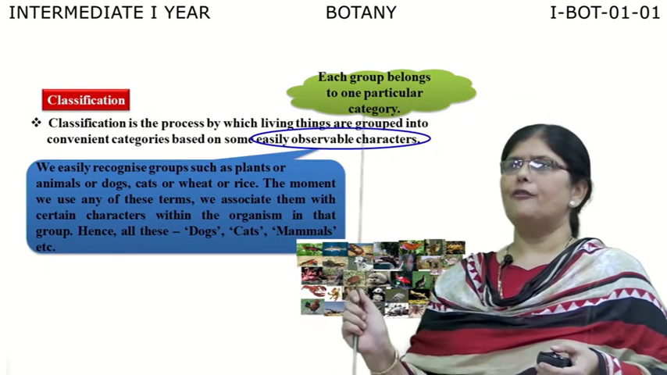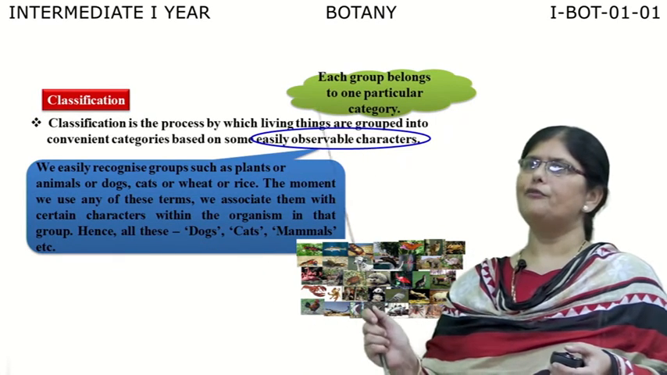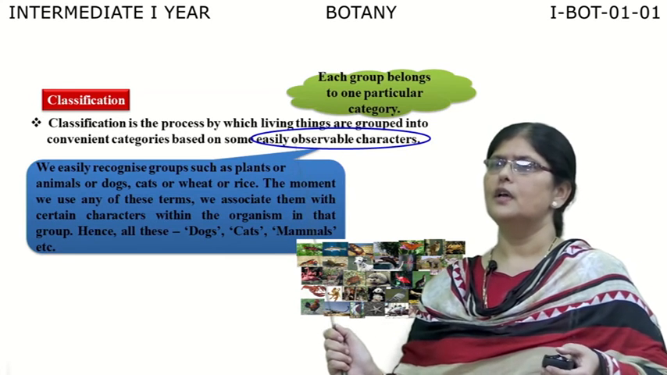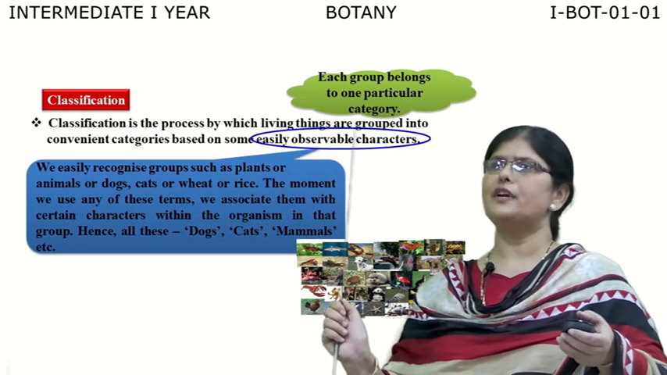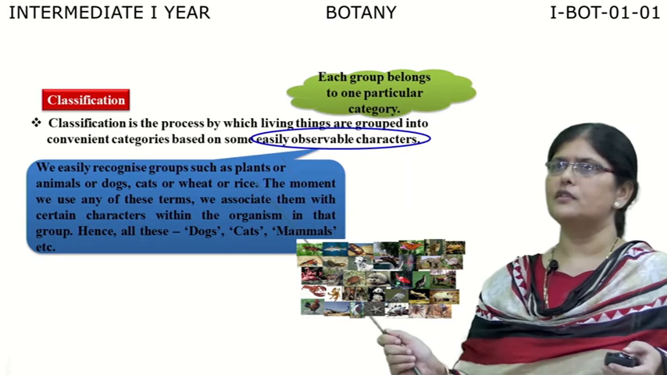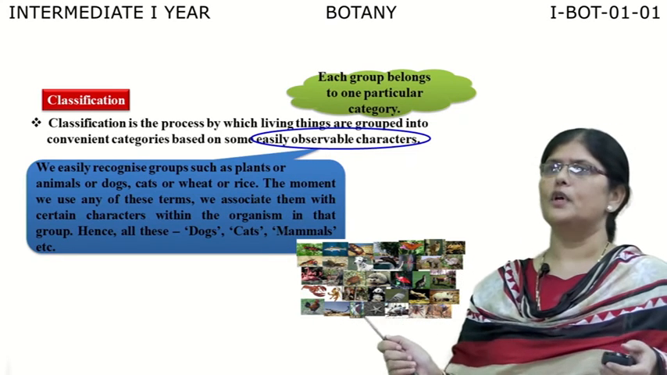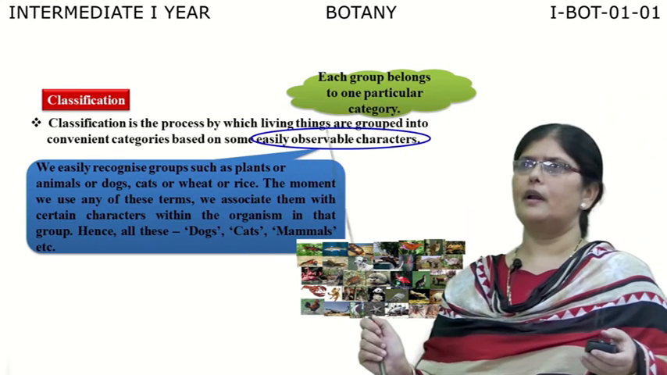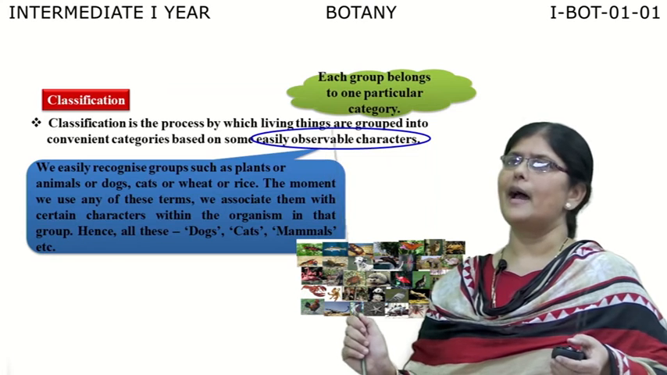Next, after identification, we give the name to the organism. And even after giving names, there are a huge number of living organisms present around us. So, we need to identify them, name them and classify them into different categories. So, the third step is classification. It is the process by which living organisms are grouped into convenient groups or categories. Each group which belongs to one particular category is, in scientific terms, called a taxon.